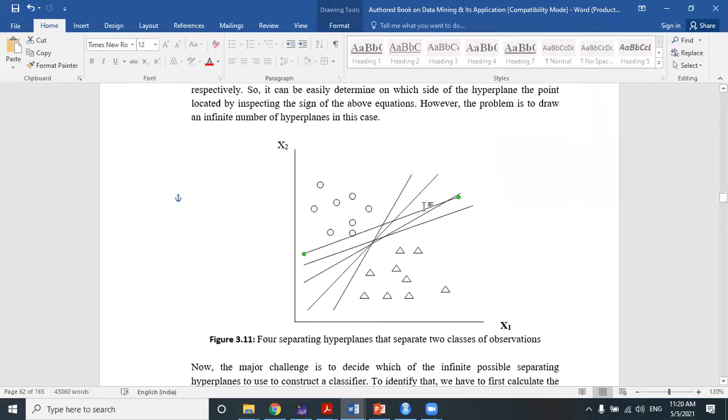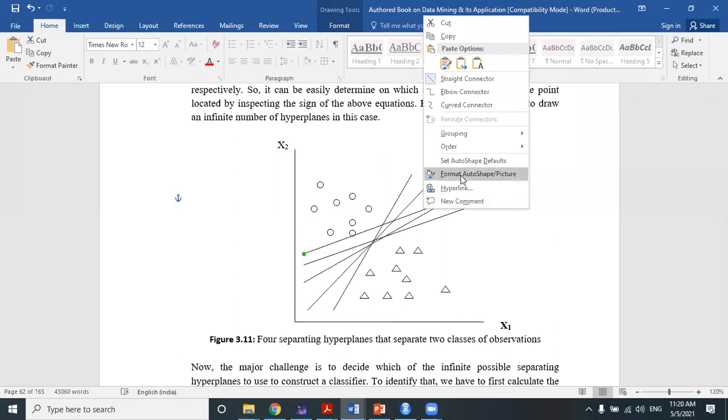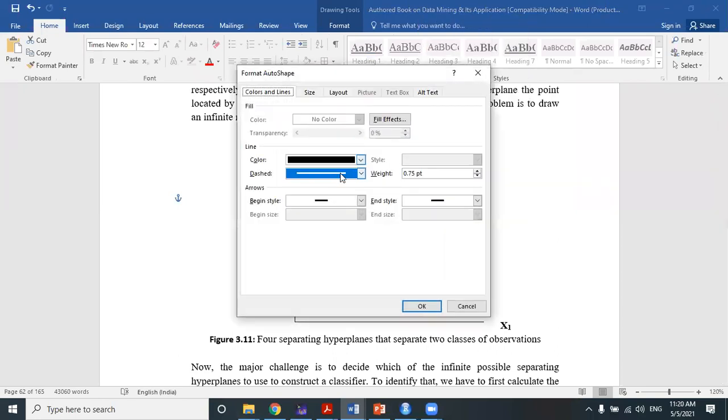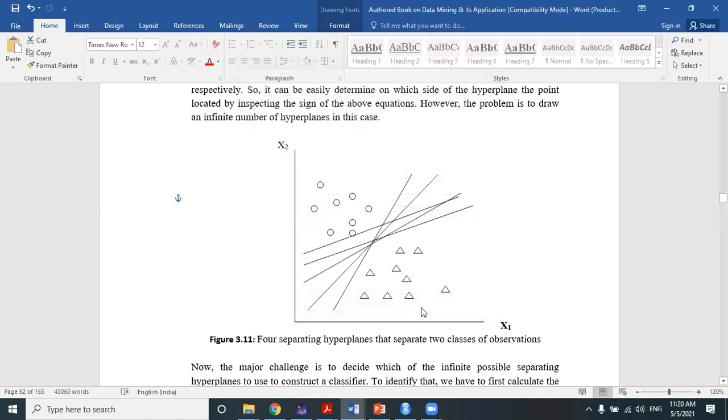I have to make it a dotted line. So this is one margin. I am considering this straight line, only this one. And this is the corresponding margin of this straight line because this is the nearest object.